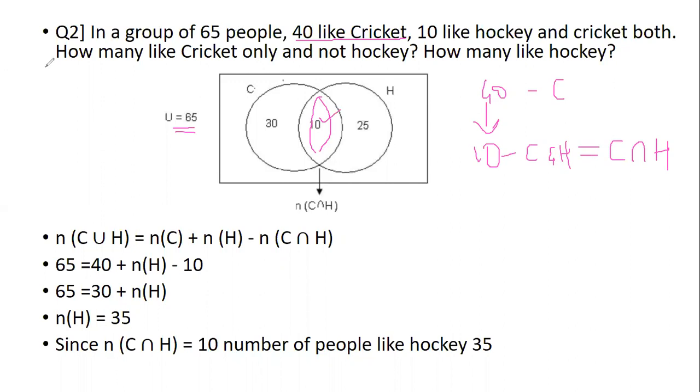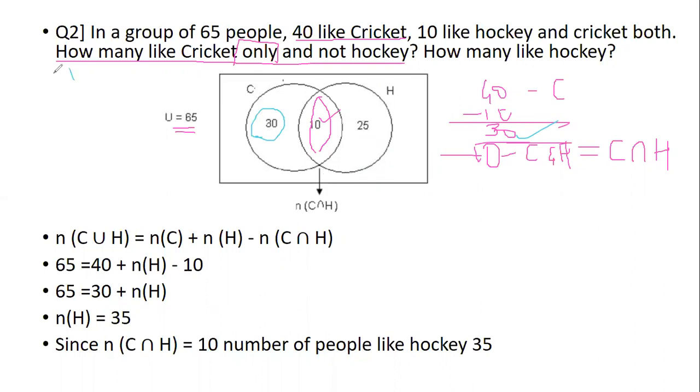And the first part of the question is asking me to find out how many like cricket only and not hockey. Cricket only is nothing but 40 minus 10. So 40 minus 10 will give me 30. So 30 people like only cricket and they don't play hockey.